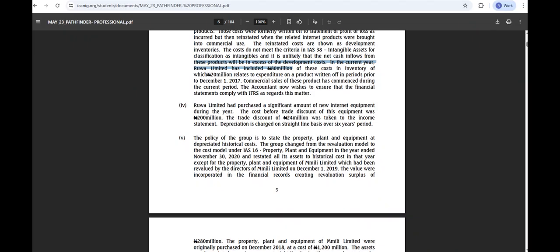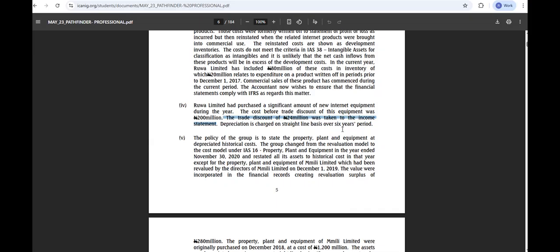Now let's look at it this way. You don't understand the question. The question says that they purchased it at 200 million, right? Before discount. That is not the issue at hand. The issue at hand is that this trade discount of 24 million was taken to the income statement, right? And depreciation is charged on straight line basis over 6 years. Trade discount of 24 million is charged.